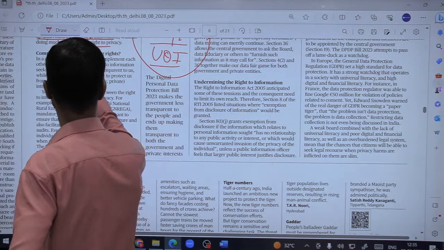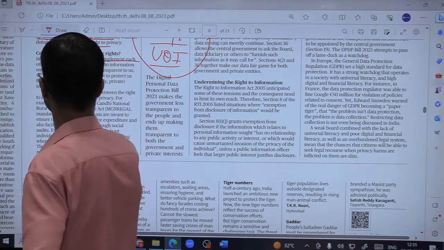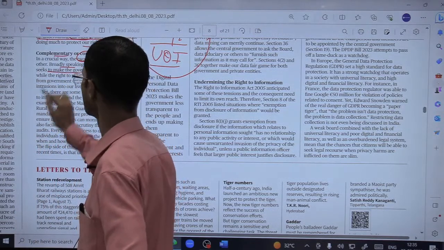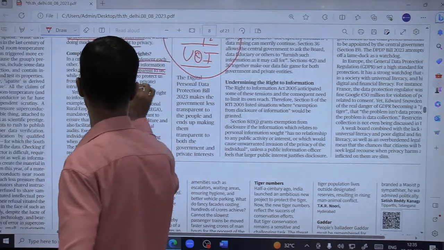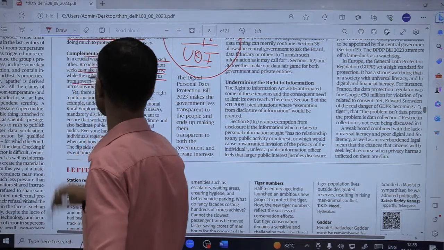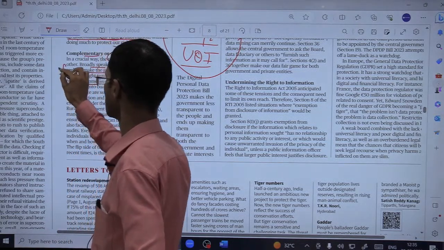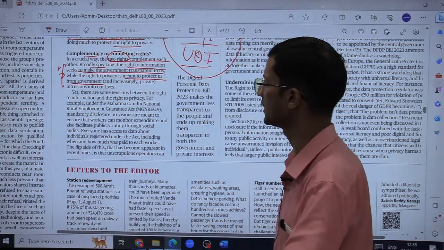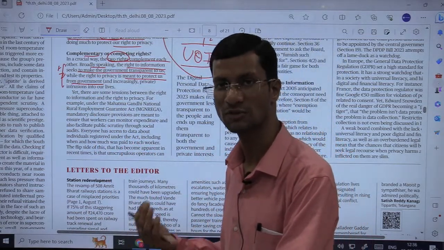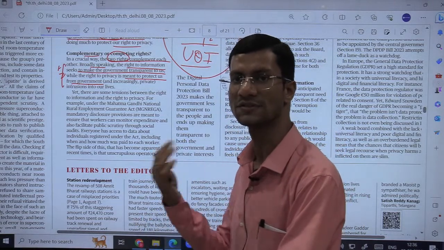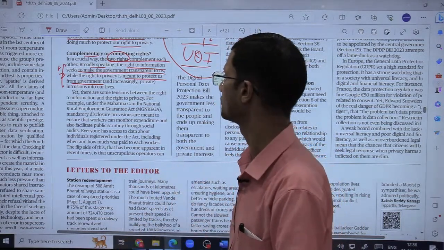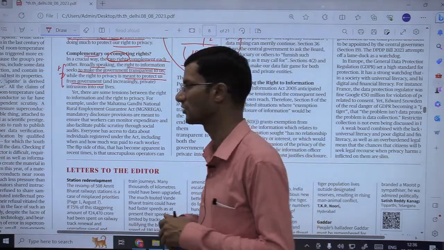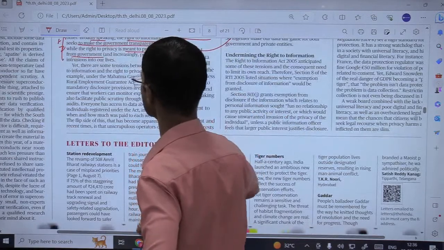In a crucial way, the two rights complement each other. How? Broadly speaking, the right to information seeks to make the government transparent to us, while the right to privacy is meant to protect us from the government. So these are the two rights in simple terms. The right to information जो है वो help करता है to make the government accountable or responsible by seeking information, and right to privacy actually is meant to protect us from the government, from government surveillance and all, or intrusion into our personal lives.